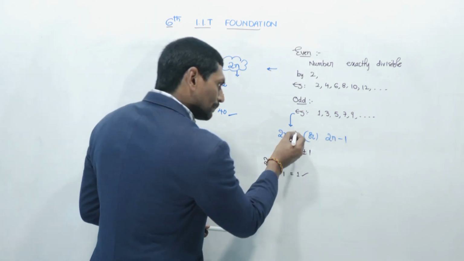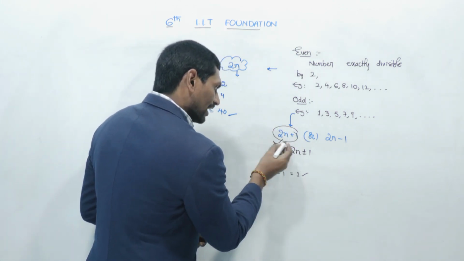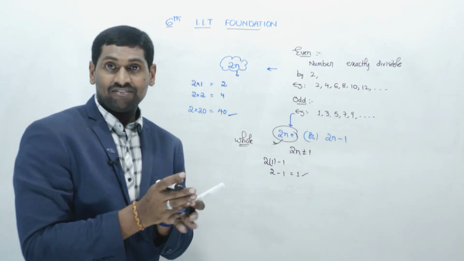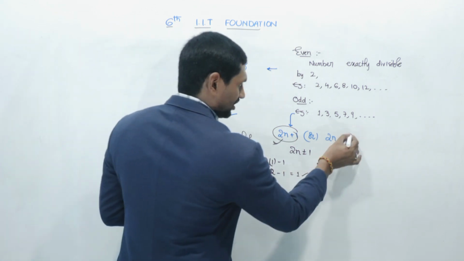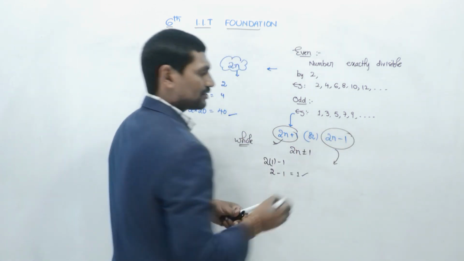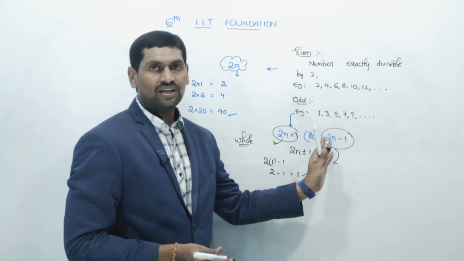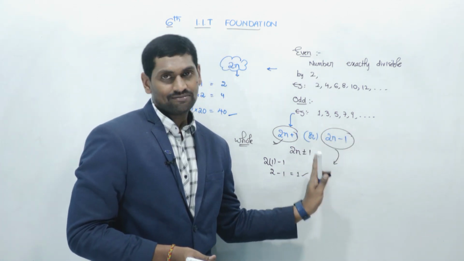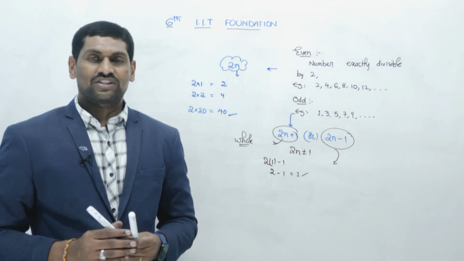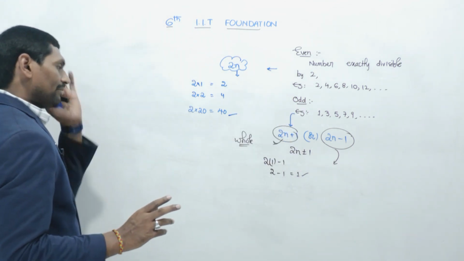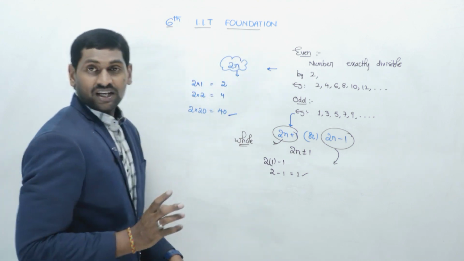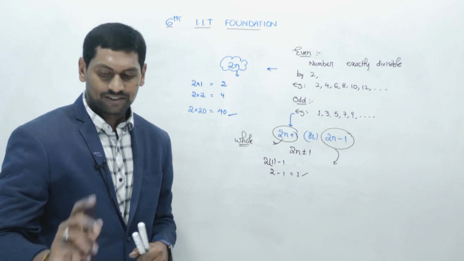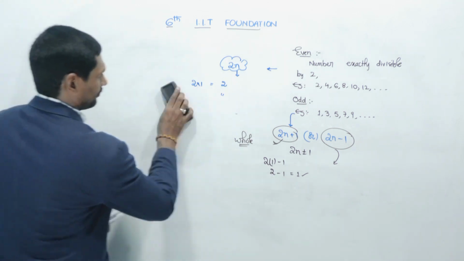When can you use the 2n plus 1 form? Where the n value is taken from the set of whole numbers. But if you take the n value from the set of natural numbers, you can use the format of 2n minus 1. If you take the first natural number, 1, in the place of n, 2 ones are 2, 2 minus 1 is 1. 1 is the first odd number. So simply you can remember that even numbers are always in the format of 2n and odd numbers are in the format of 2n plus or minus 1. Clear? Yeah.